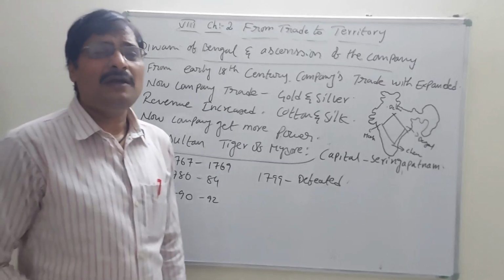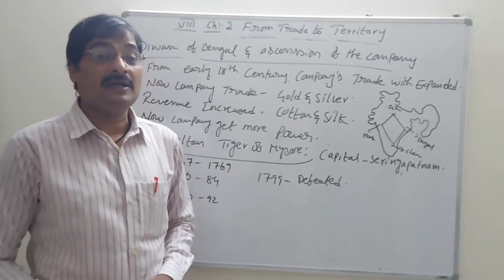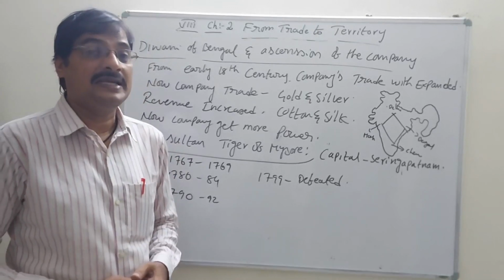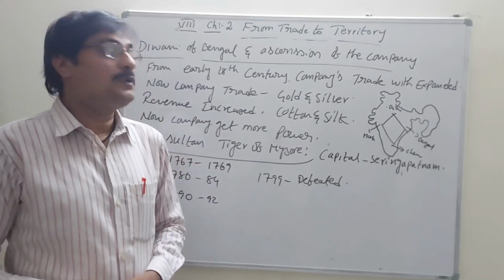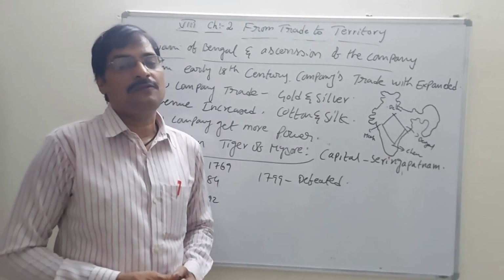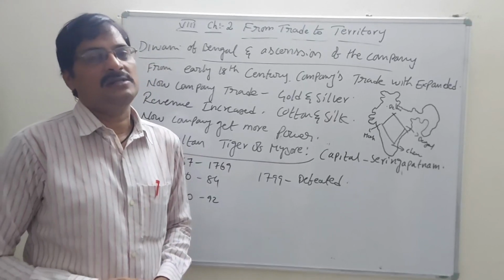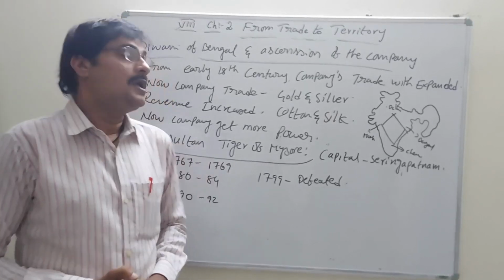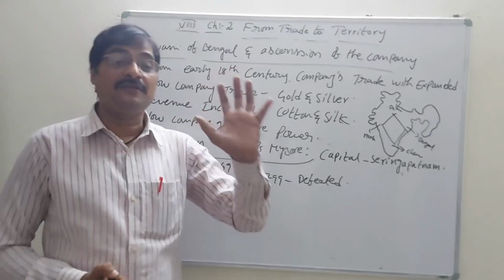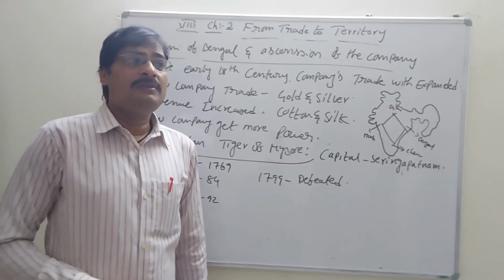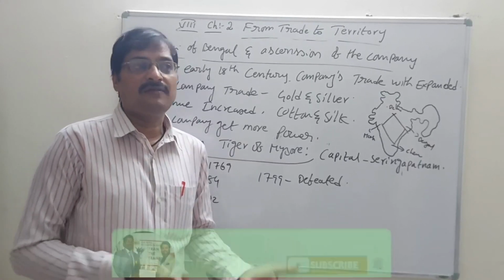Before, they were dealing only with spices, cotton and silk, but after that their power expanded. So that's why they took gold and silver also from our country, at very cheap rates, gold and silver, precious metals. According to this, they were also imposing revenue. This means exports and imports. Exported goods they took at very low rates.